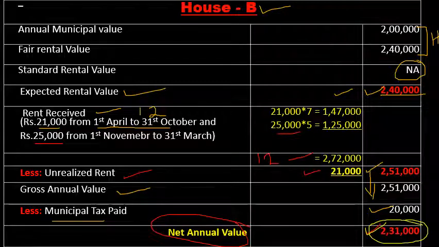So this is how to find the net annual value of a let out property. The procedure of calculation is the same for all let out properties: municipal value, fair rent, standard rent, expected rental value, then rent received or receivable, less unrealized rent, then gross annual value, then deduct the municipal taxes paid. Then you will get the net annual value of the let out property.